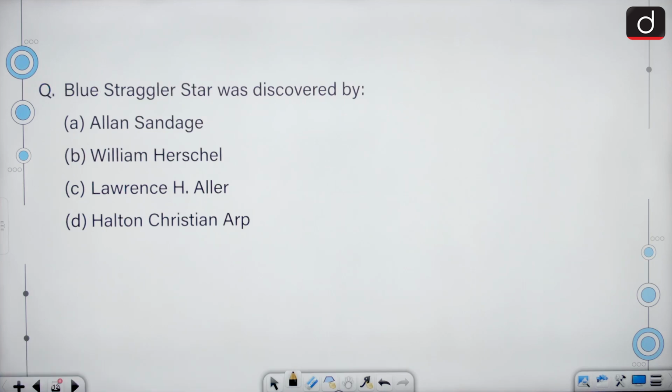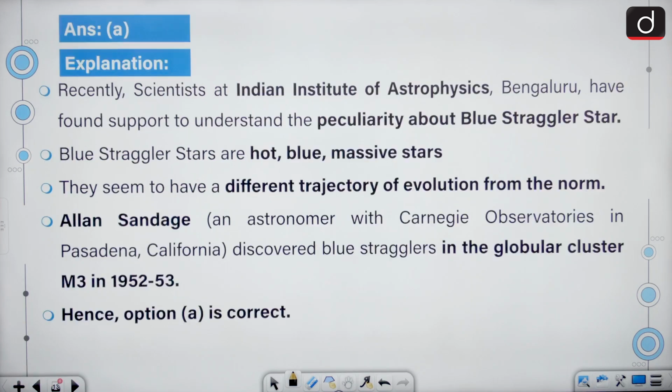Blue straggler star was discovered by, the correct answer is Alan Sandage. So A is the correct answer. Recently, scientists at Indian Institute of Astrophysics, Bengaluru have found support to understand the peculiarity about blue straggler star. These are hot blue massive stars and they seem to have a different trajectory of evolution from the norm. Alan Sandage, an astronomer with Carnegie Observatories in Pasadena, California, discovered blue stragglers in the globular cluster M3 in 1952-1953.